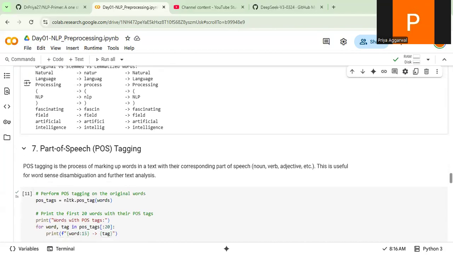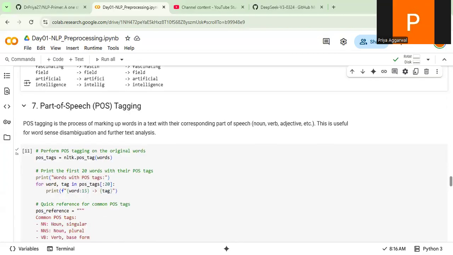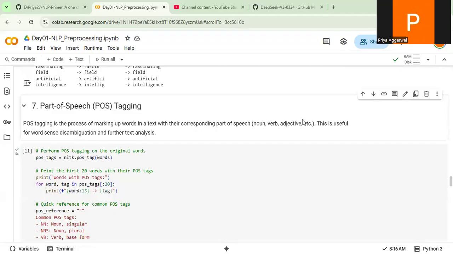Now coming to POS tagging, this is the sixth preprocessing step in NLP. What is POS tagging? Like in English grammar, whatever text I have, whether it's a noun, verb, or adjective, I want to see that. So POS tagging, part of speech tagging, is the process of marking up a word with its corresponding part of speech. The part of speech can be noun, verb, adjective in terms of grammar. This is useful if we want to do word sense analysis: whether the word is a noun, verb, and so on.